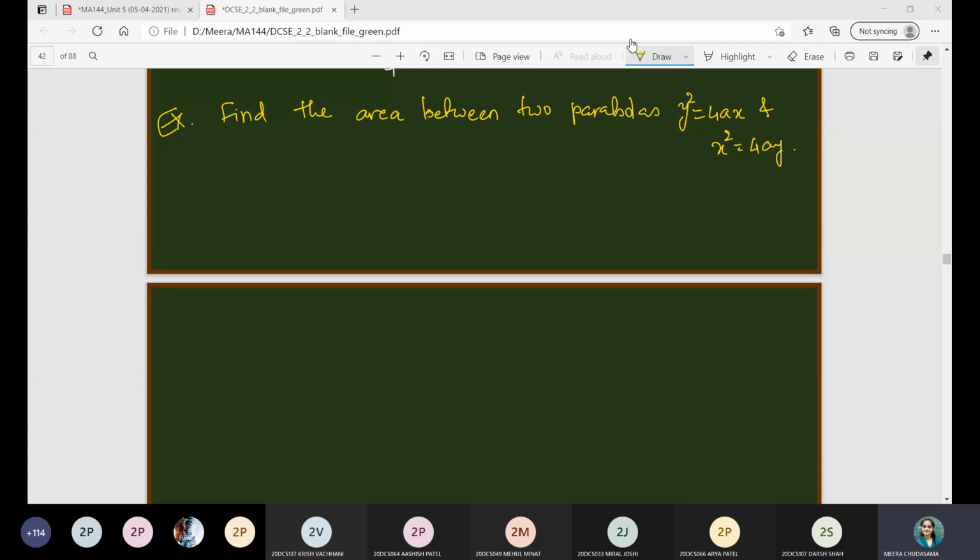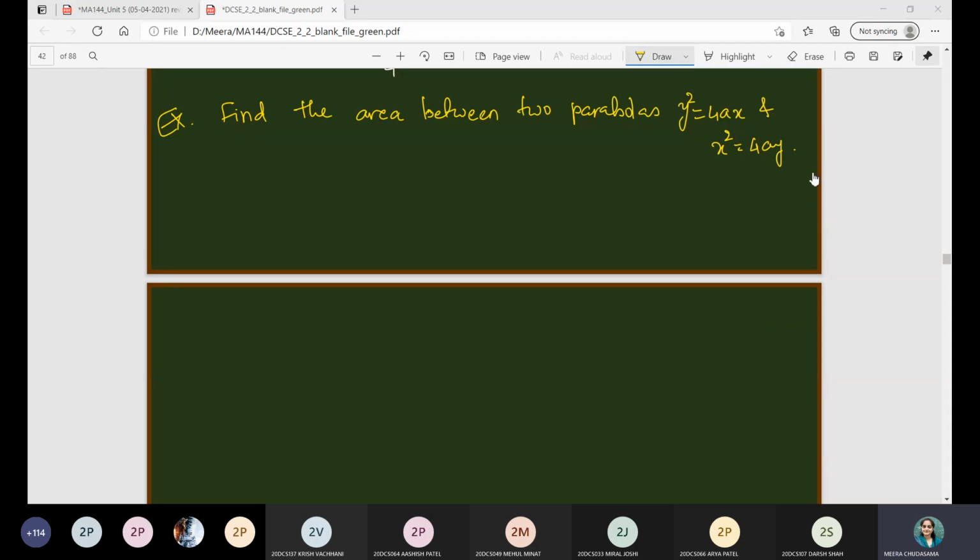How many of you got the same figure as in the chat box? Please raise your hand. Did everyone get the intersecting point (4a, 4a)? Yes, ma'am. Very good.